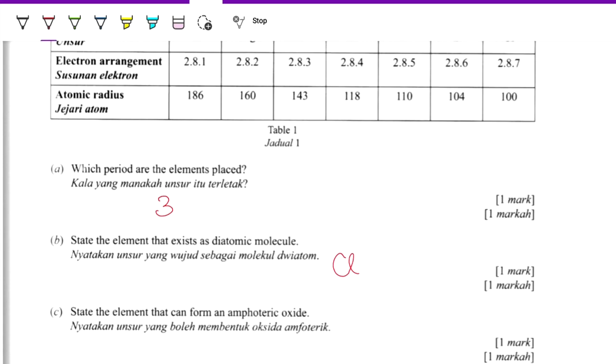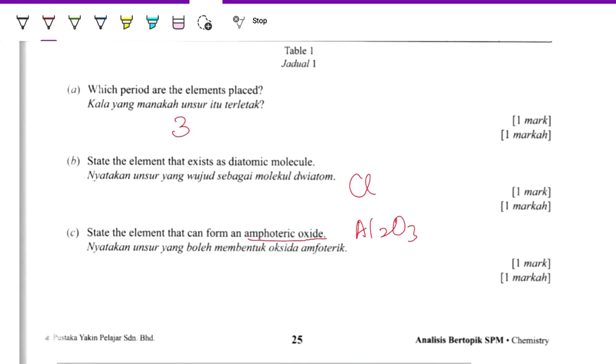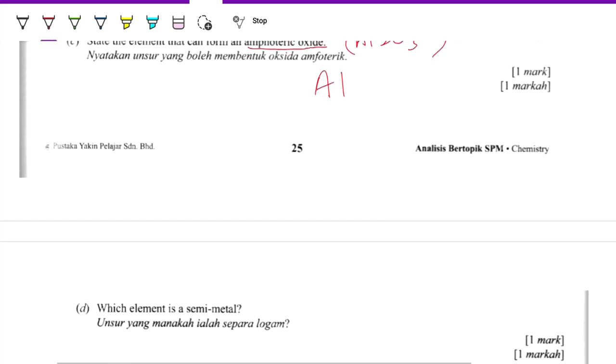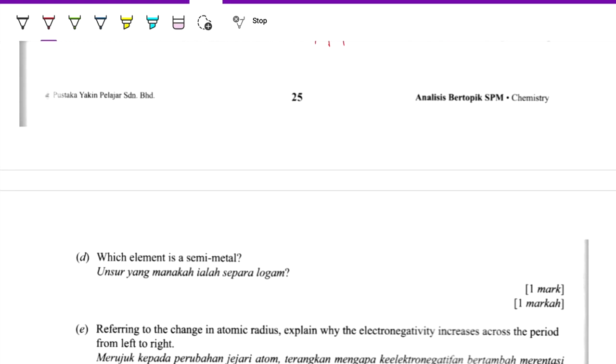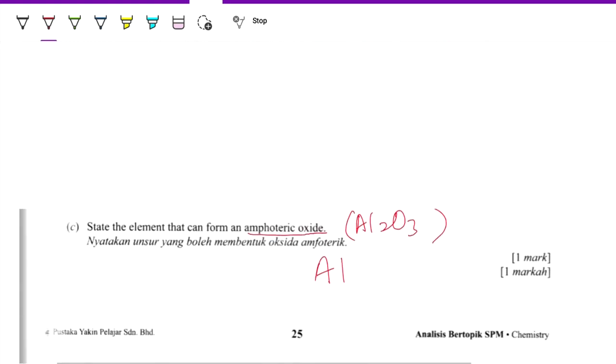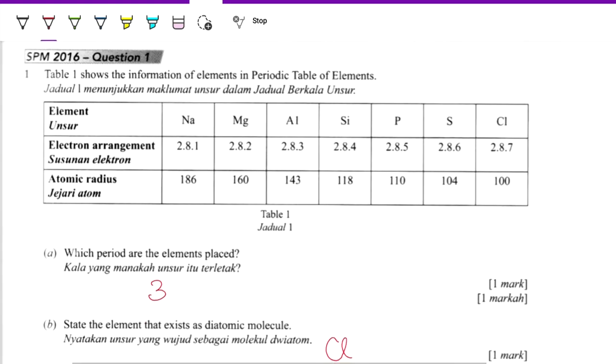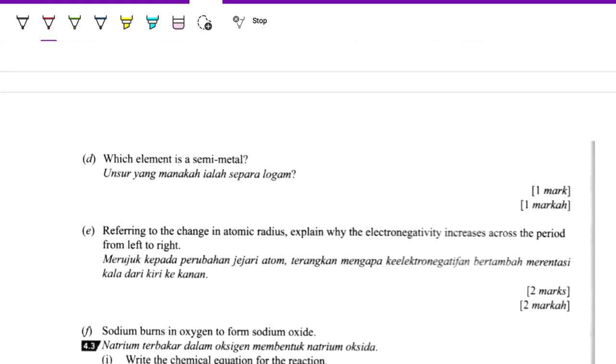State the element that can form the amphoteric. Just now I mentioned already, amphoteric refers to aluminium oxide, so it's aluminium, Al. Next, which element is a semi-metal? It will be silicon. Silicon is a semi-metal, half metal, half non-metal.